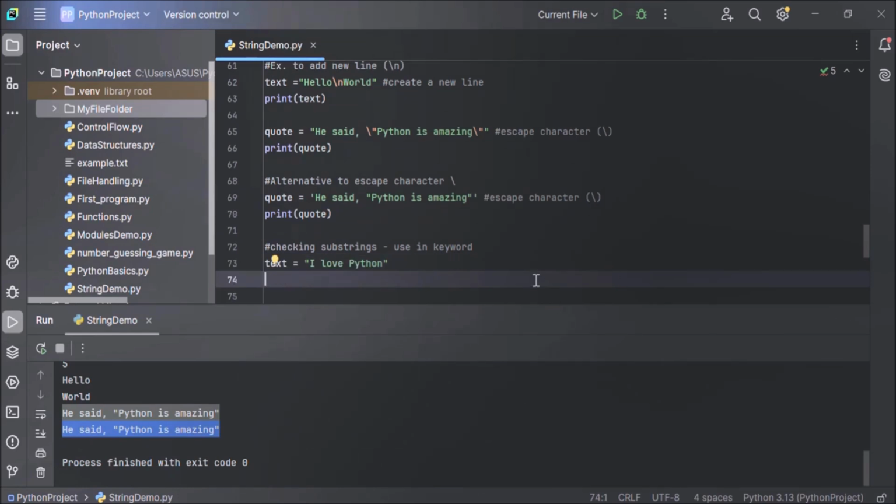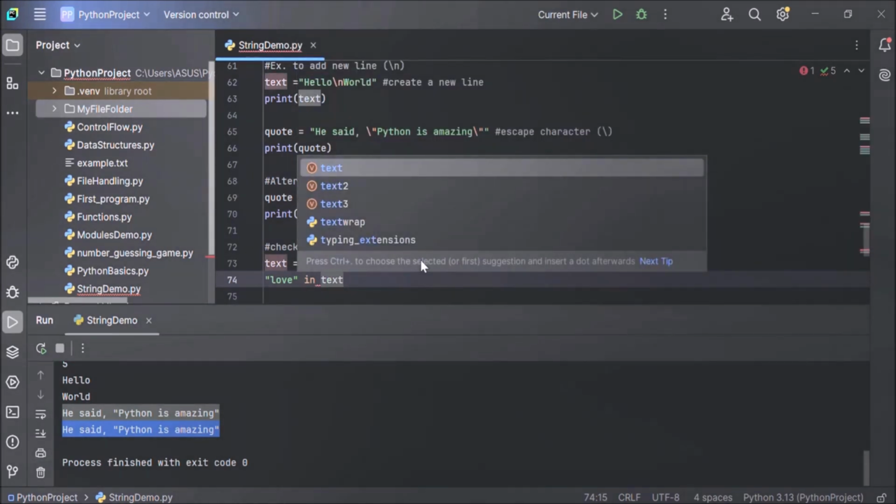Now here we want to check if this word, love, is a substring, if this love word exists inside this entire string. So how to do that? We can do this by using the in keyword. Now how to use the in keyword? Just write the name of your substring, that is love, then in, and the name of your complete string, that is text.